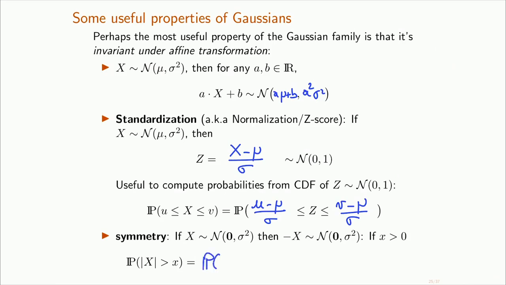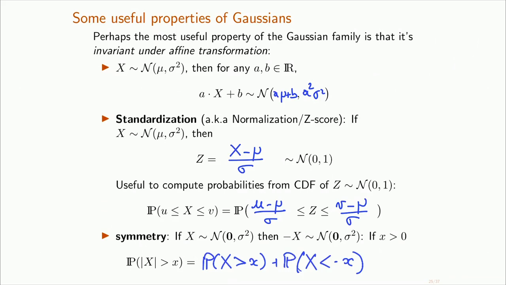So I'm going to write it as the probability that X exceeds little x plus the probability that X is less than minus little x. Everybody agrees with this?